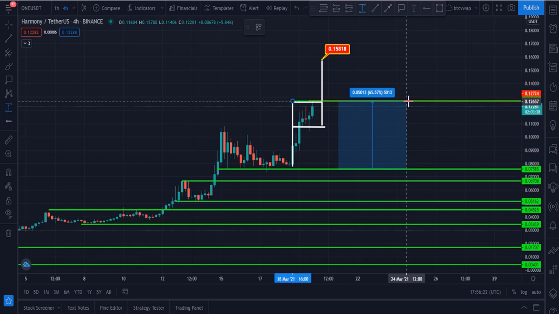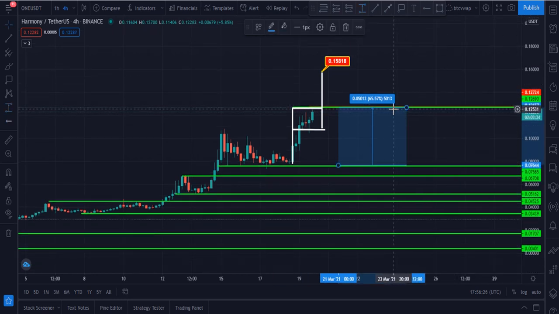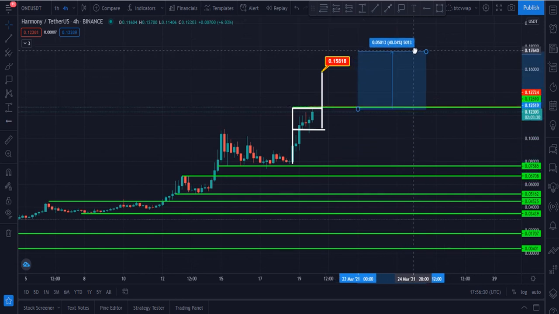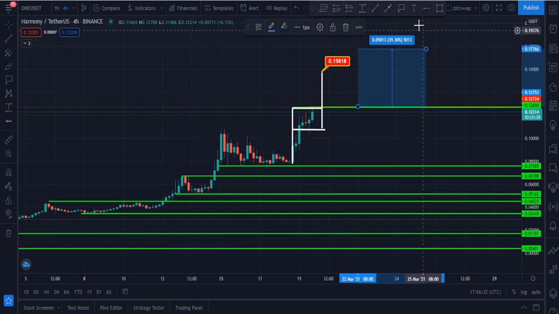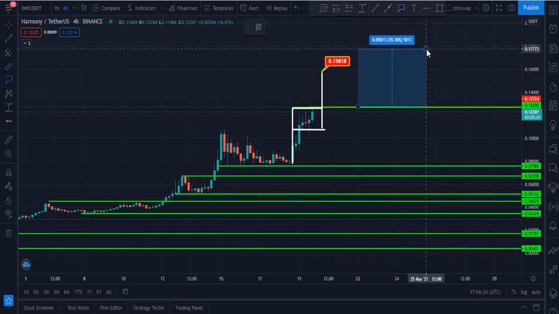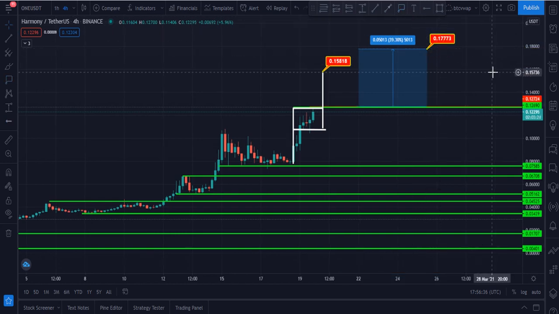These two targets are immediate short-term targets for this token right now, and I think this token should achieve these targets within some days, I think so. And this is my second target. 0.17 and 0.1777 is our second target. First bull flag target is 0.158 and second target is 0.1777.